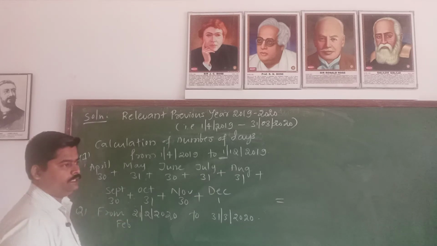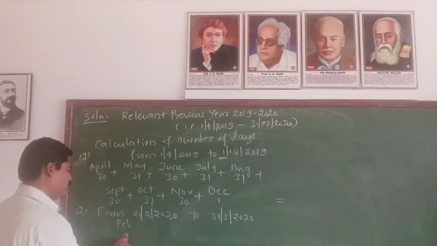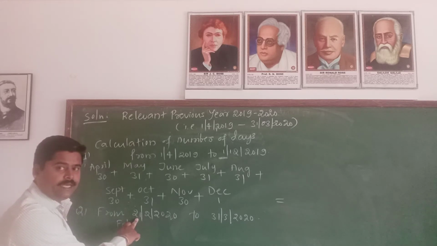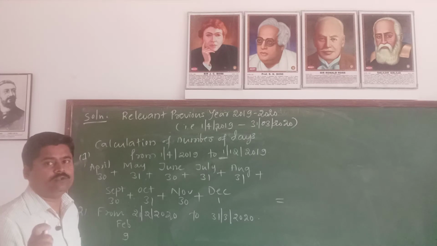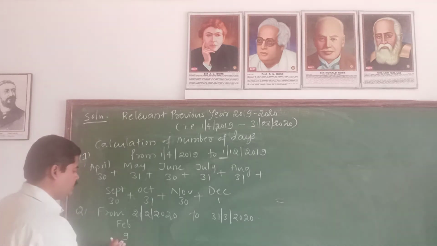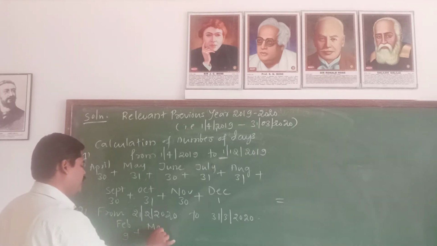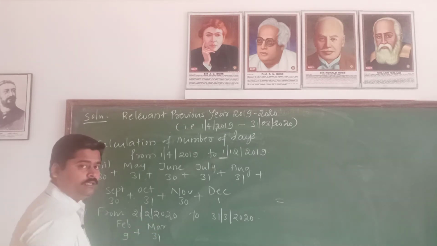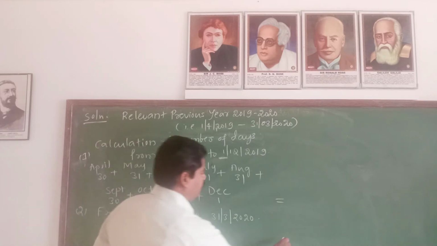In February 29 days are there, that is fine. From 21 to 29 it will be 21, 22, 23, 24, 25, 26, 27, 28, 29. It will be 9 days in the month of February, and in the month of March 31. That gives us 9 plus 31, which is 40 days.